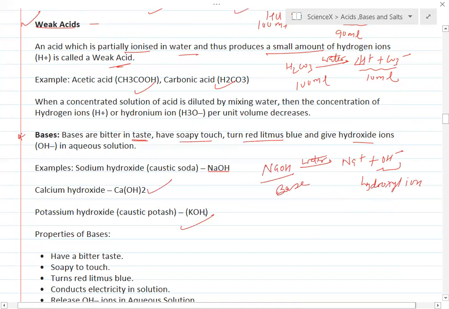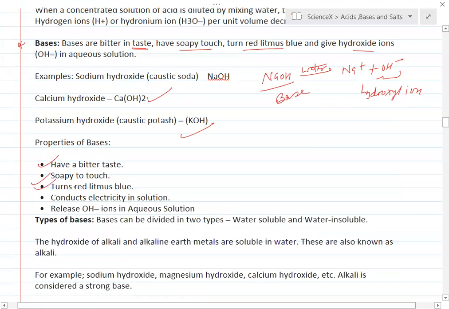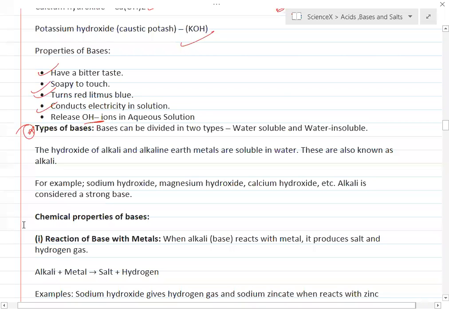There are some properties of bases: they have a bitter taste, are soapy to touch, turn red litmus blue, conduct electricity in solution, and release OH- ion. Similarly, we have types of bases also. Some are water soluble, some are water insoluble. The hydroxides of alkali and alkaline earth metals are soluble in water. These are also known as alkali. For example, sodium hydroxide, magnesium hydroxide, calcium hydroxide. Alkali is a strong base.